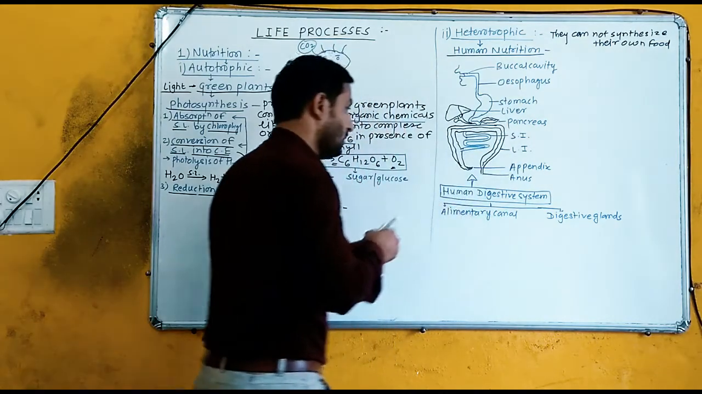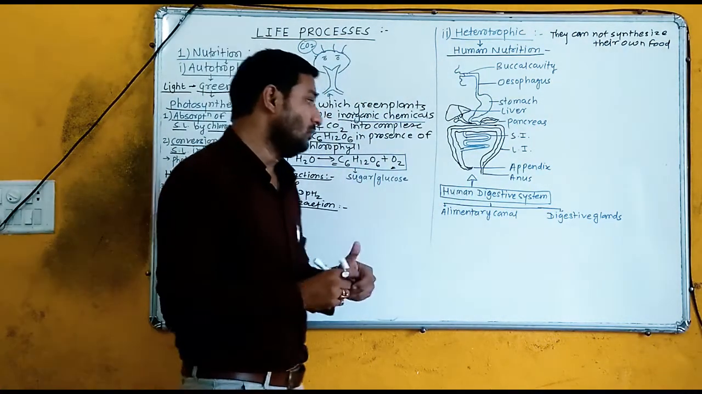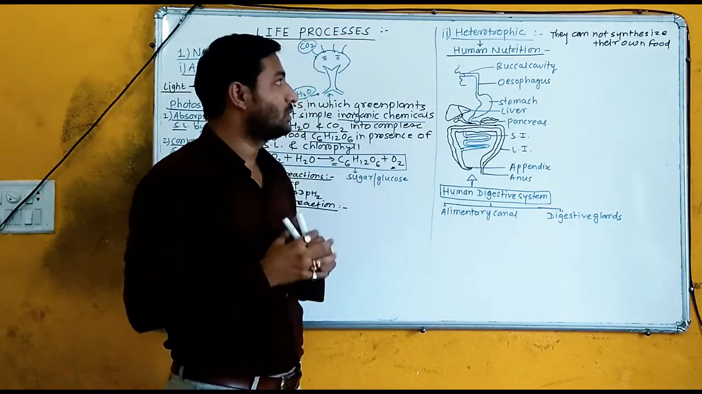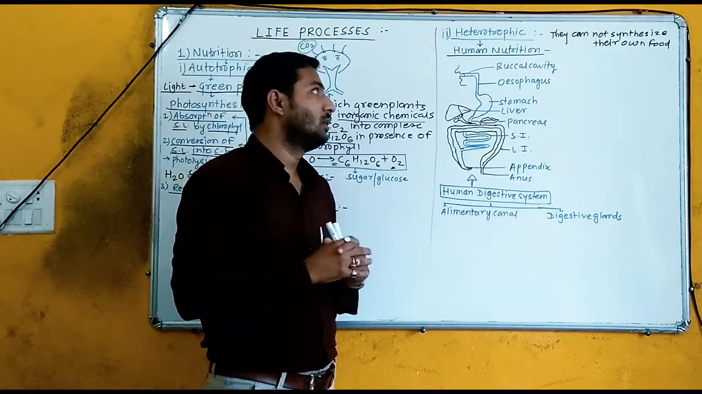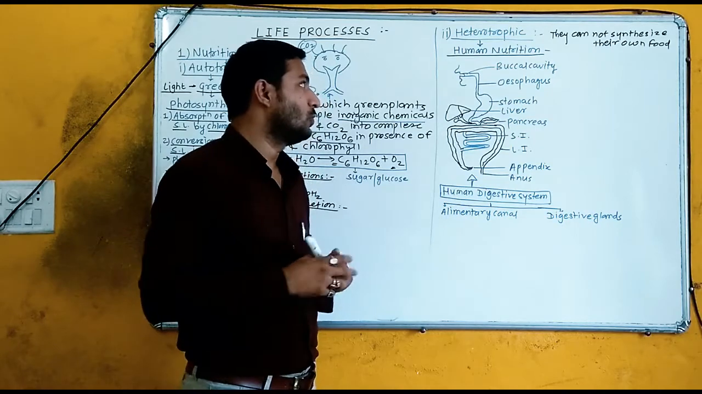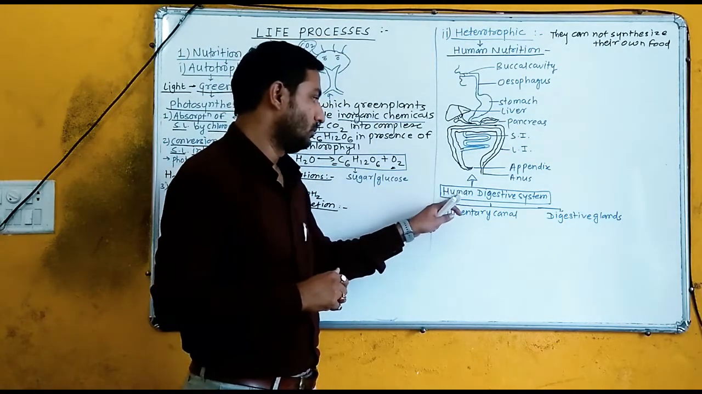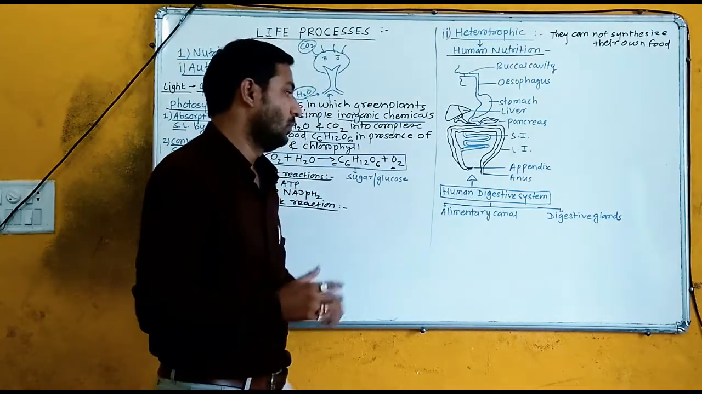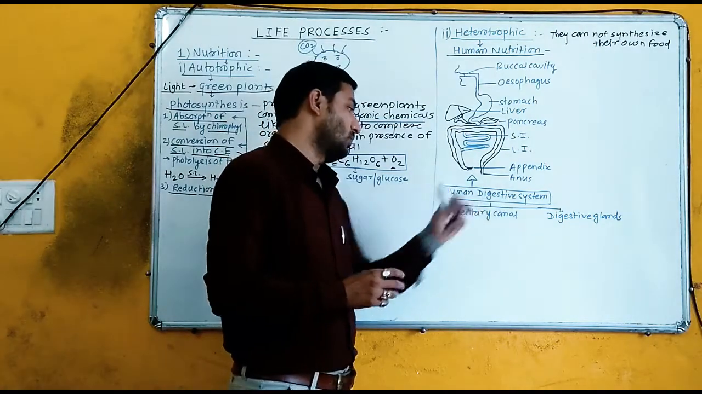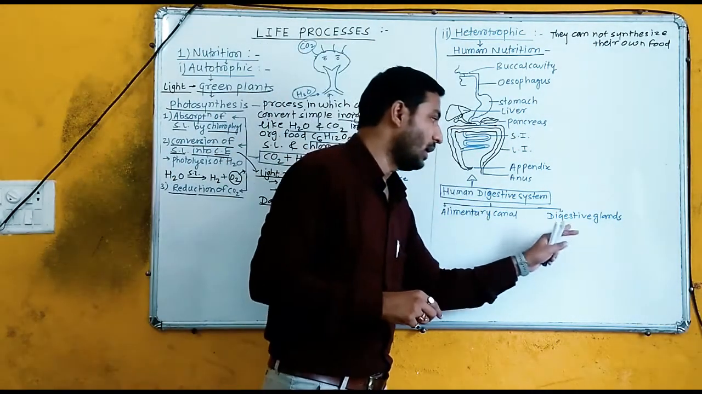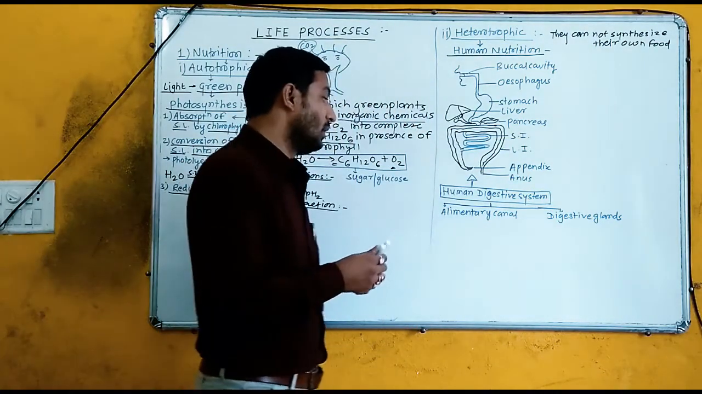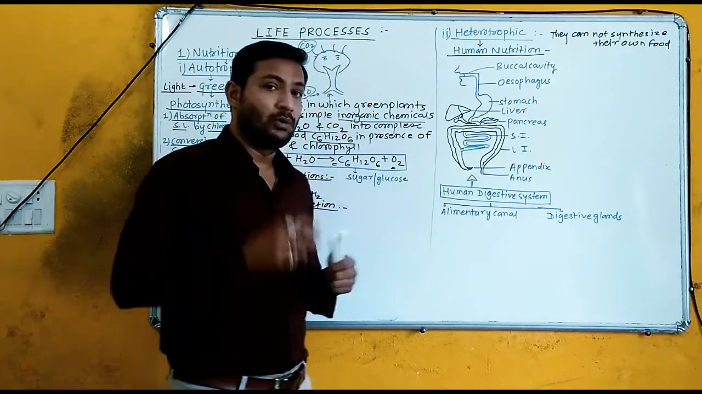Human nutrition. Now the system which helps during nutrition in humans is known as the human nutritive system or human digestive system. The human digestive system is further divided into two parts: alimentary canal and digestive glands.